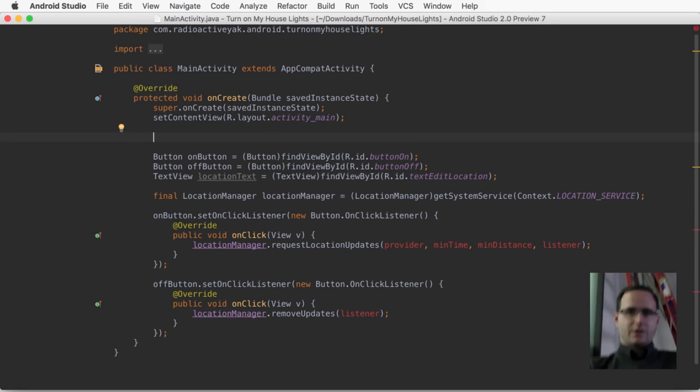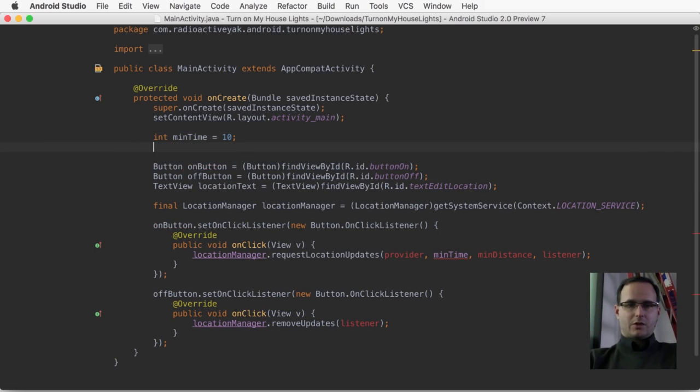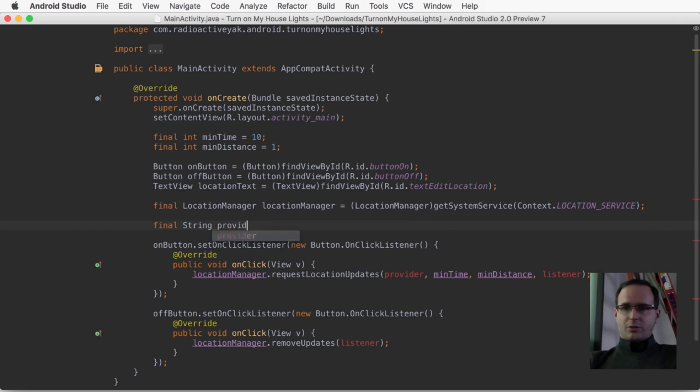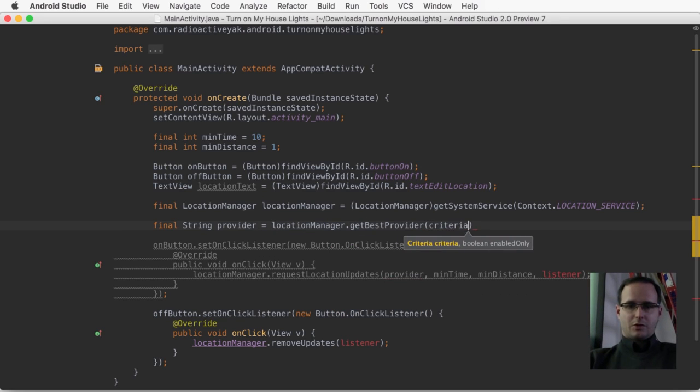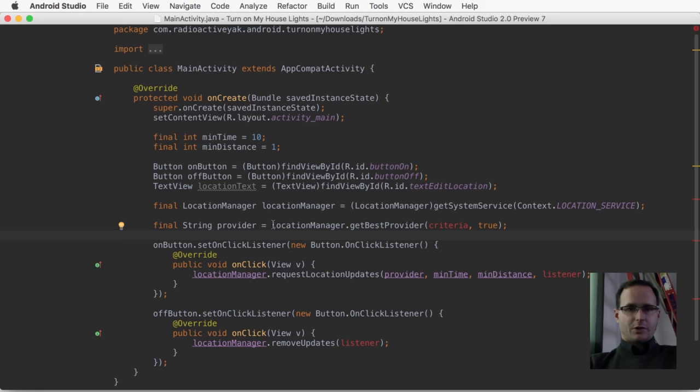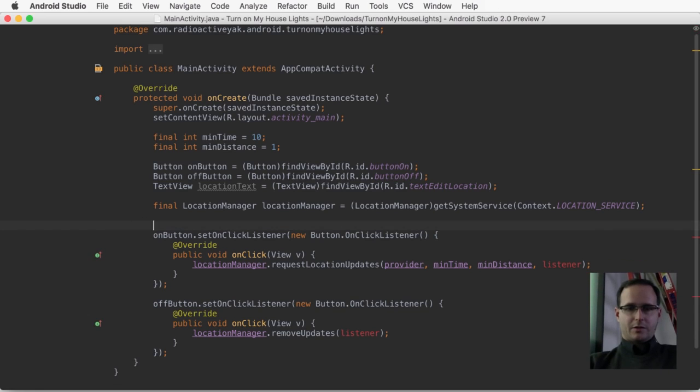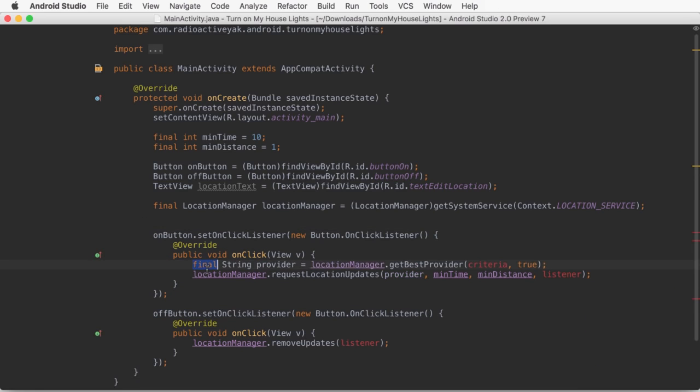Let's go ahead and create these values. Min time is going to be 10 seconds. Our min distance, 1 meter. Now for our provider, we're going to use the location manager again. Get best provider, criteria, one which is enabled. And in fact, we're going to go ahead and move that in here.